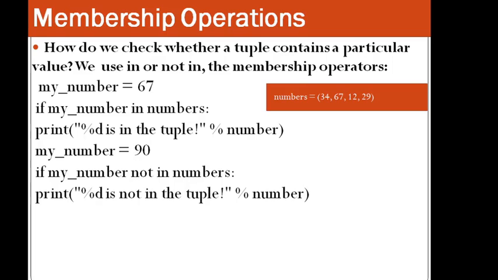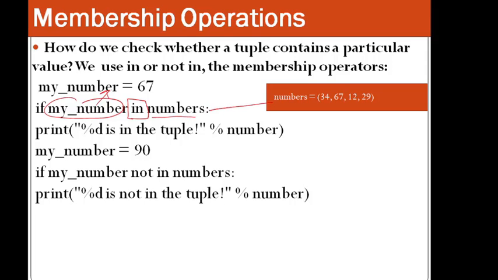So we have considered my_number equal to 67, and we will try to see whether this 67 is present in this tuple numbers or not. So we are writing here, if my_number, which is basically a variable we have declared over here, right? My_number in, it is a membership operator, and from where do you want to search it?